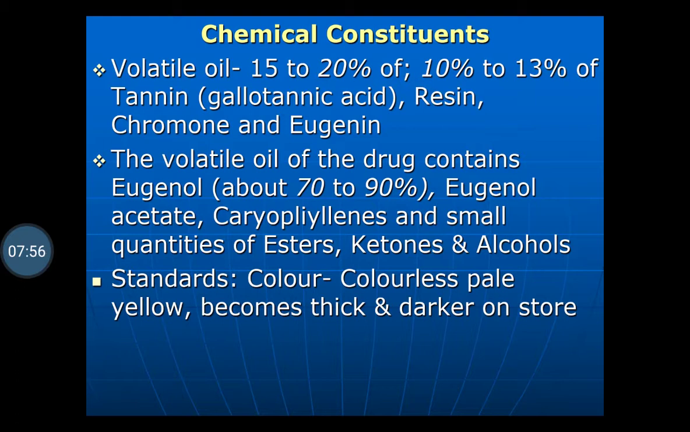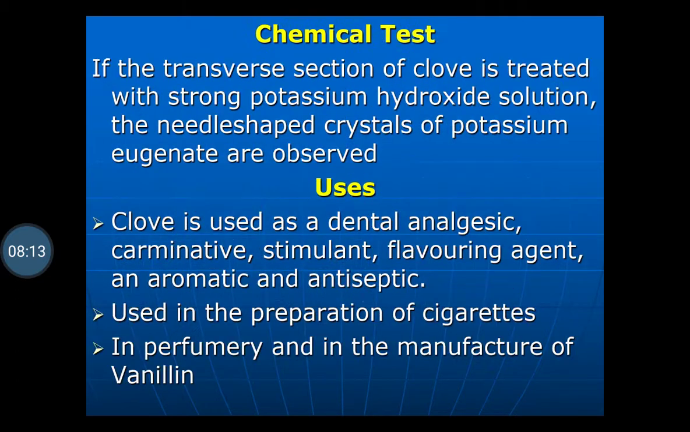Along with the eugenol, it contains eugenol acetate, caryophyllins, and small quantities of esters, ketones, and alcohol. The standard for the oil is that it is colorless to pale yellow in color, and becomes thick and darker when it is stored for a long period of time.